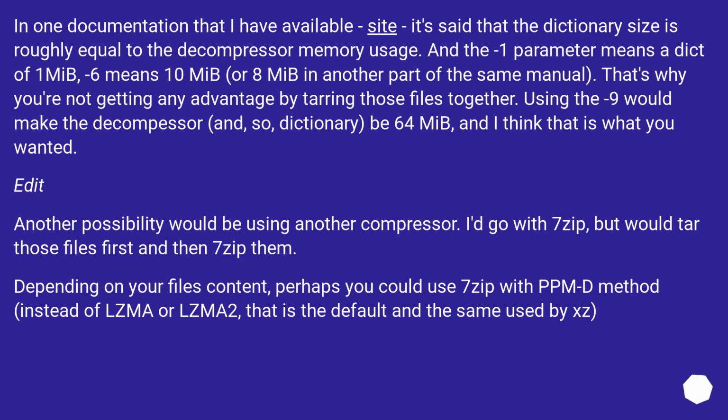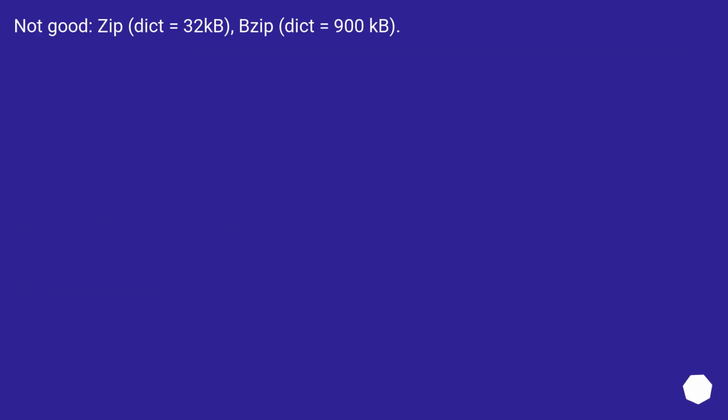I'd go with 7-zip, but would tar those files first and then 7-zip them. Depending on your files' content, perhaps you could use 7-zip with the PPMd method, instead of LZMA or LZMA2. That is the default and the same used by xz. Not good. Zip, dict equals 32 kilobytes. Bzip2, dict equals 900 kilobytes.